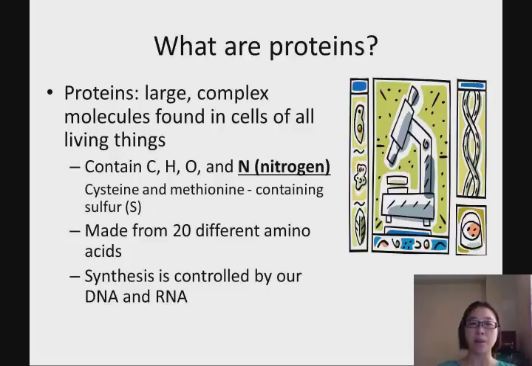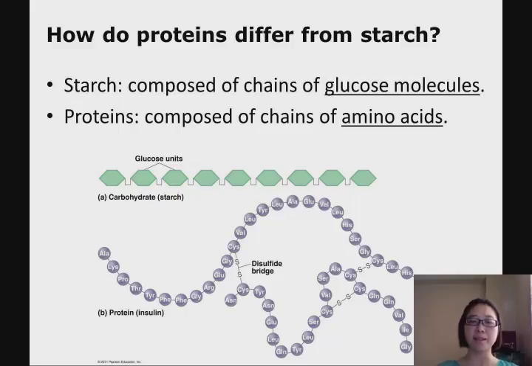In our body we have a total of 20 different amino acids, and some of them contain sulfur inside. For example, cysteine and methionine have sulfur inside, which is more unique compared to other amino acids. Protein synthesis is controlled by our DNA and RNA. I'll explain to you how they are controlled by the DNA and RNA. So this is how protein is different from starches.